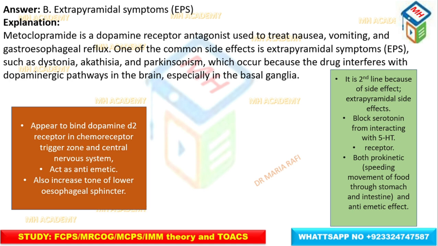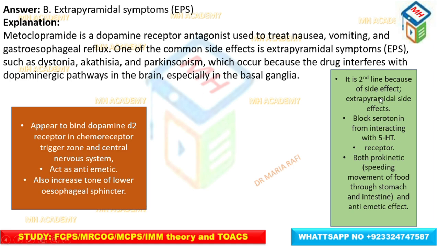It is used to treat nausea, vomiting, and gastroesophageal reflux. It binds to dopamine receptors in the chemoreceptor trigger zone and central nervous system. It acts as an antiemetic and also increases the tone of the lower esophageal sphincter, so it also helps in the treatment of nausea, vomiting, and GERD, that is gastroesophageal reflux.